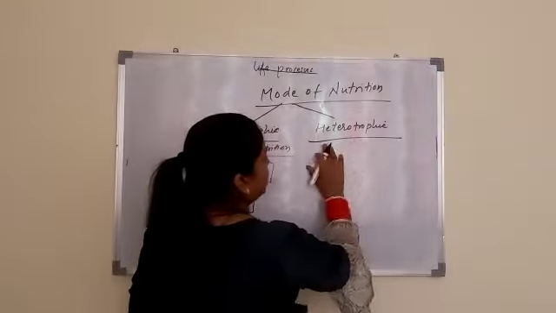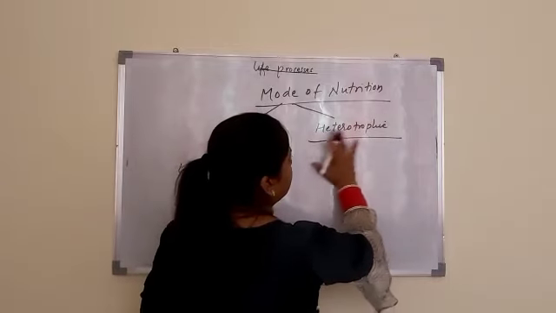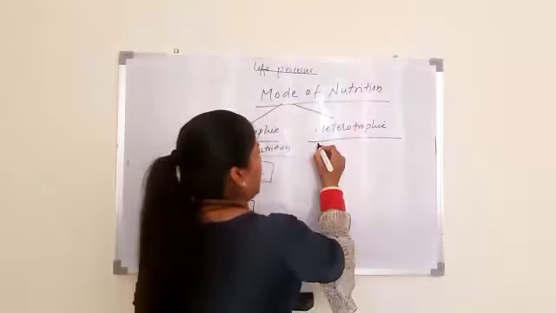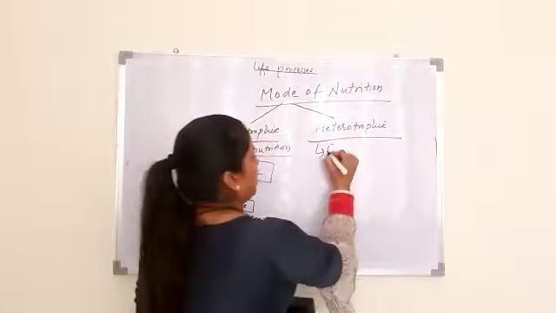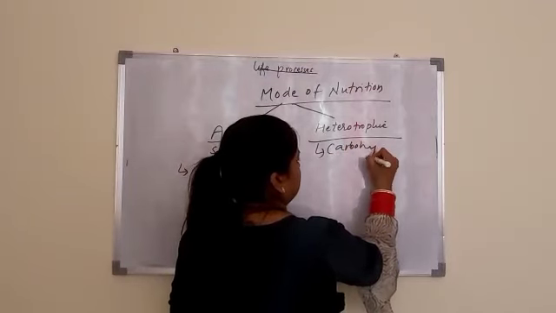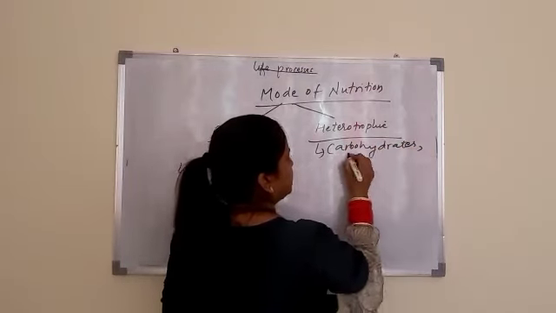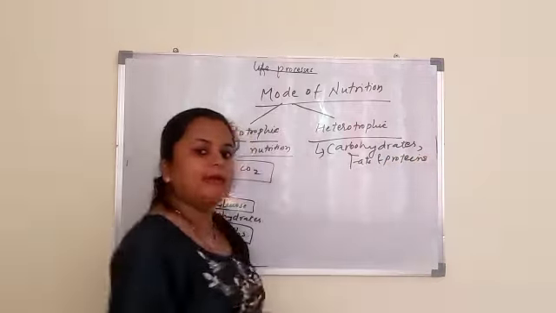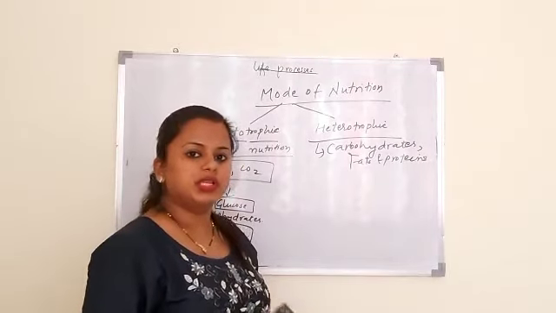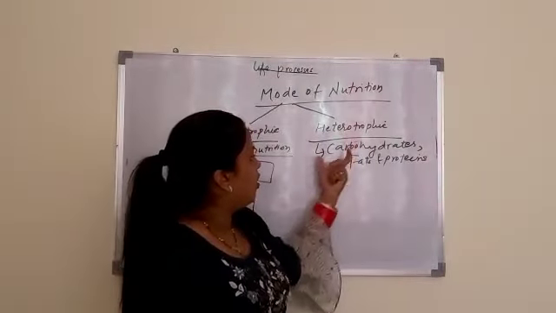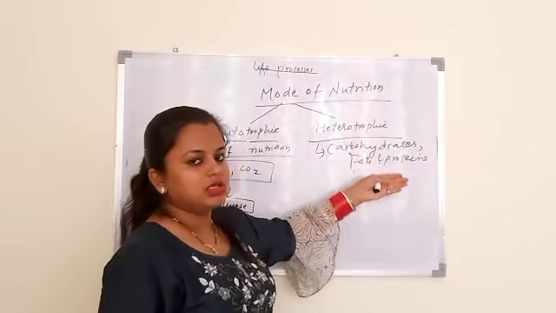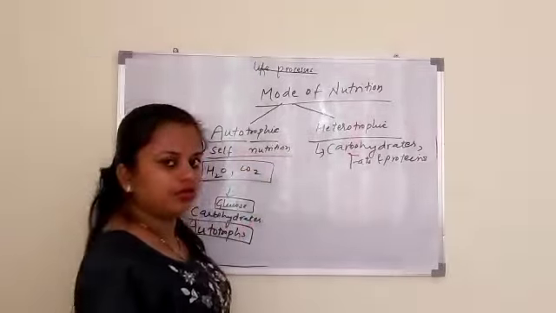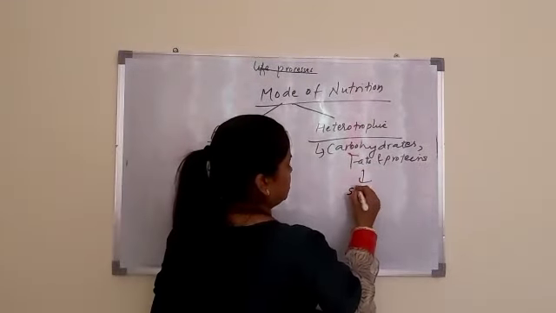On the other hand, in heterotrophic mode of nutrition, organisms break complex organic foods such as carbohydrates, fats and proteins into simpler substances before using them. Means in this, the organism uses complex substances and in turn produces simpler substances. This is just the reverse of autotrophic.